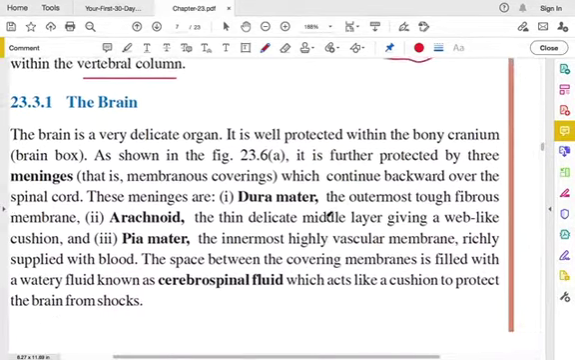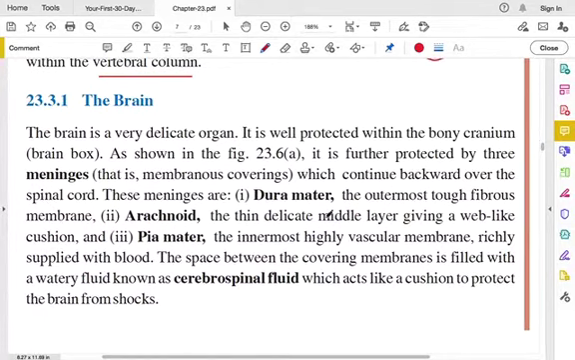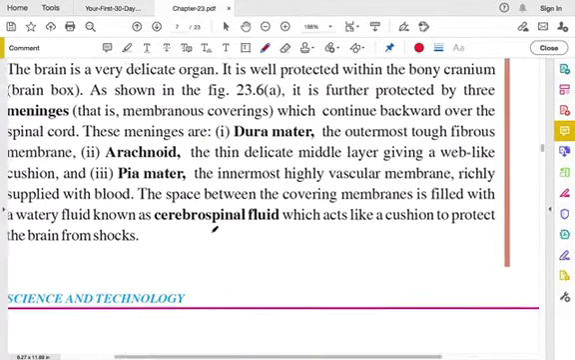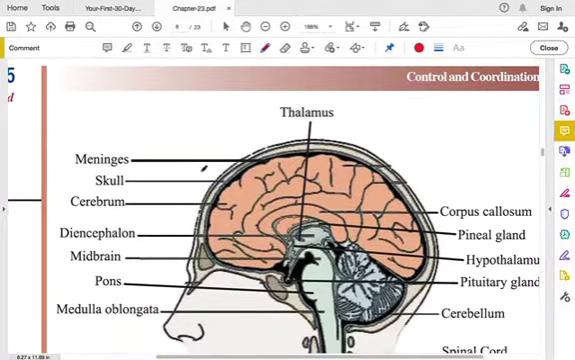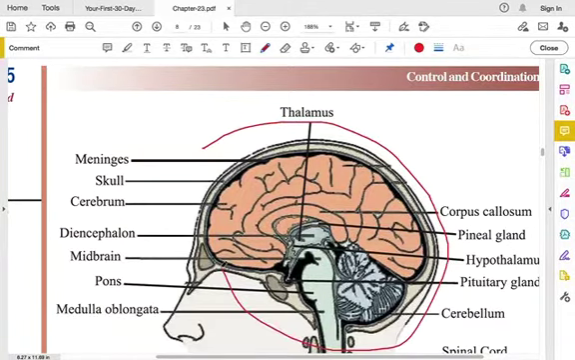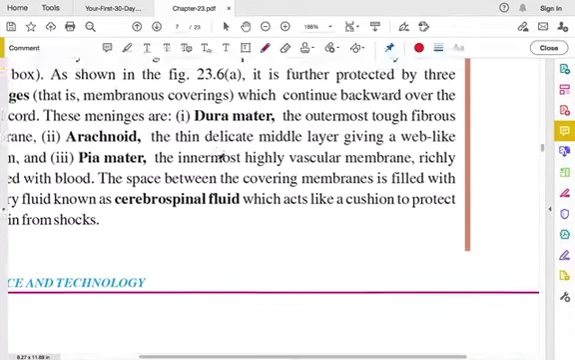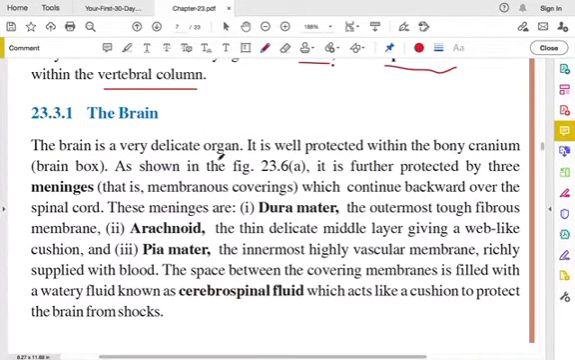Okay, and now we will see brain. As all of us know, brain is a very delicate organ. Delicate means soft. Okay, it's not a very hard organ. It is well protected within the bony cranium, that is the brain box. You can see here, this is the cranium. Bony, so that's called the brain box. So the brain is protected well by the bony cranium.